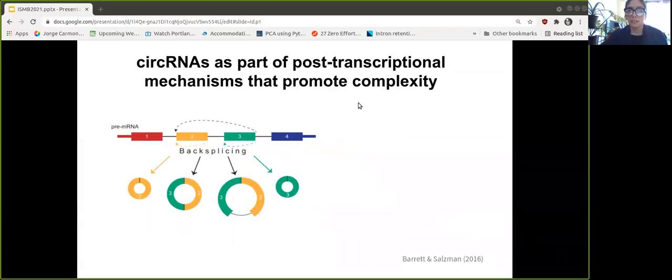Another product of splicing are circular RNAs, although they are created by a non-canonical process known as back splicing. Here we see the cartoon of a pre-mRNA going through back splicing, where the color-coded bars are exons and the black lines are introns. In this cartoon, we can see that back splicing is when a downstream splice donor is joined to an upstream splice acceptor. Such circular RNAs can consist of one or more exons and can even contain unspliced intronic sequences.